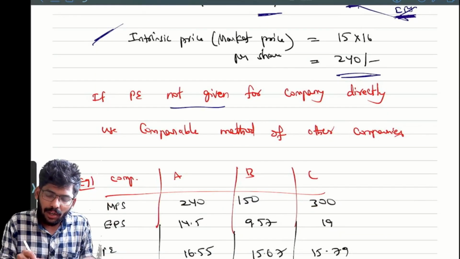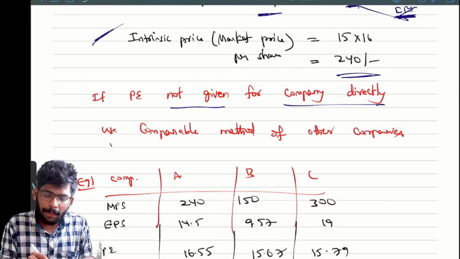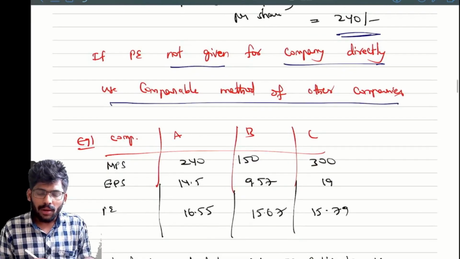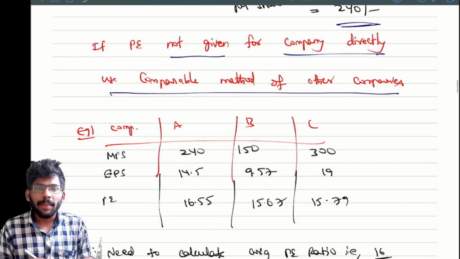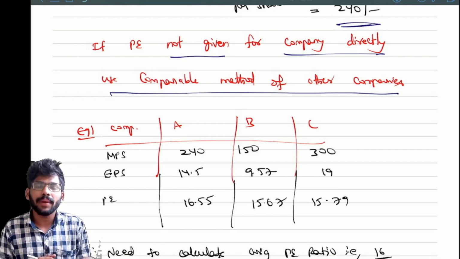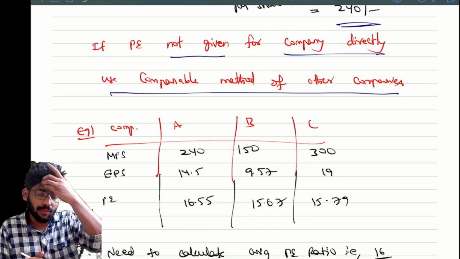If a PE is not given for the company, directly use the comparable method with other companies. We will take other companies' PE and, based on that, we will calculate. We will take the average PE ratio. If we have 2 companies, we take the average of 2 companies. If we have 3 companies, the average of 3. If we have 4 companies, the average of the PE of 4 companies.